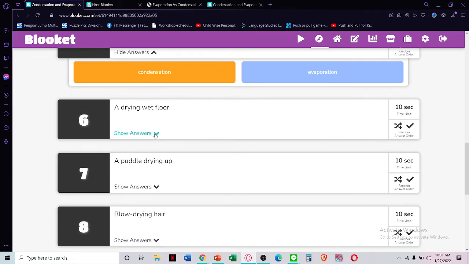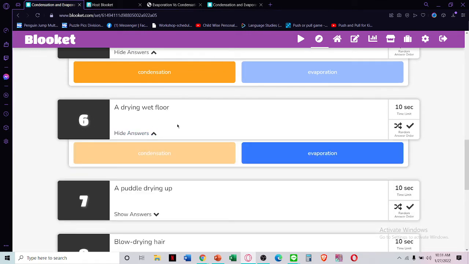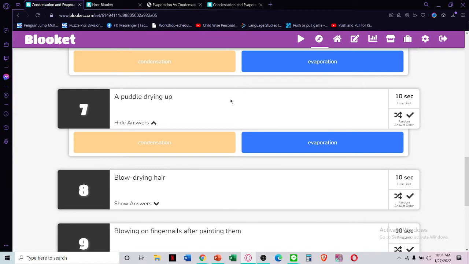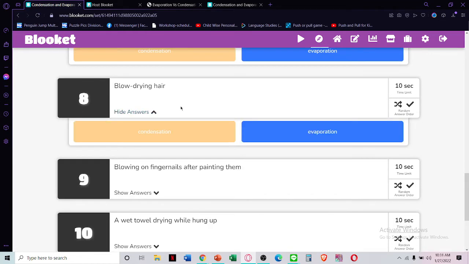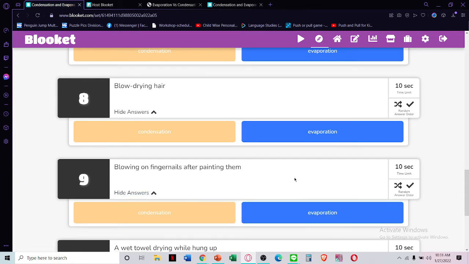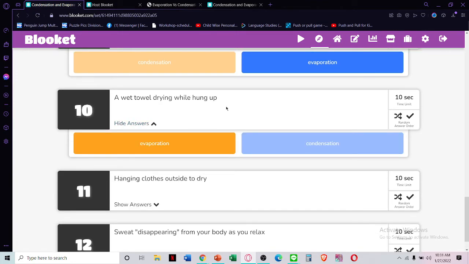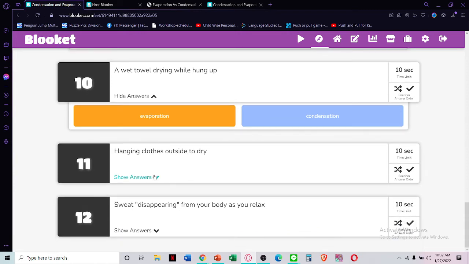Drying wet floor. Evaporation. A puddle drying up. Evaporation. Blow drying your hair. Evaporation. Blowing on your fingernails after painting them. Your nails will become dry. Evaporation. A wet towel drying while hung up. When you hang your towel. Evaporation. Hanging clothes outside.